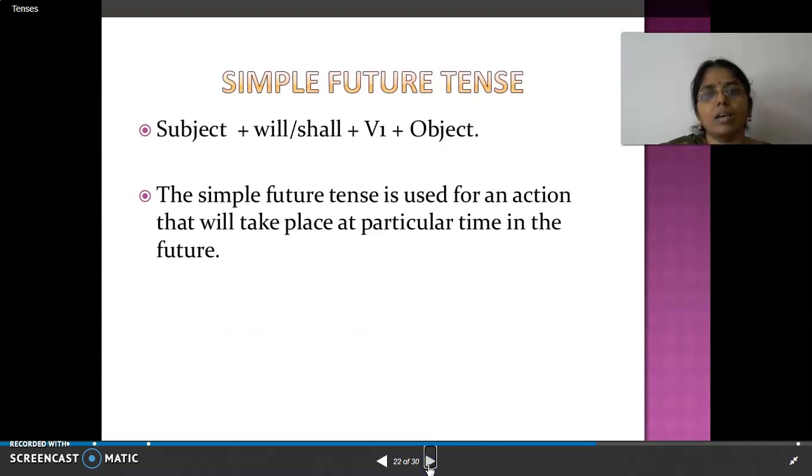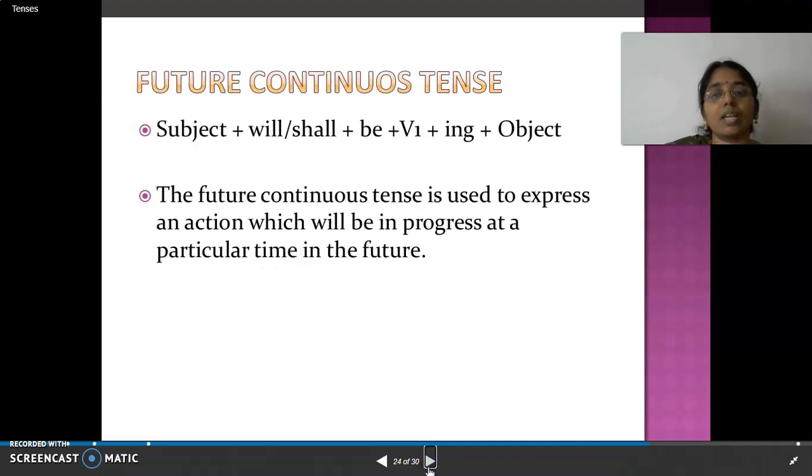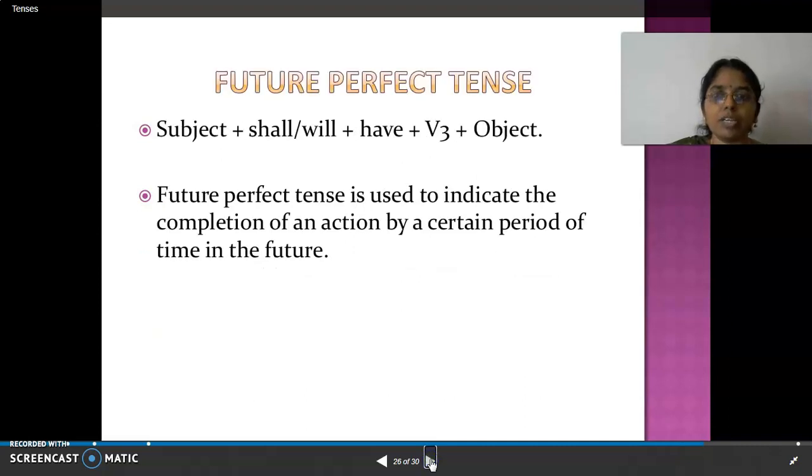Okay. Next is simple future, will and shall. Ravi will play. Ravi will not play. Will Ravi play? Will Ravi not play? Right? For future continuous: subject and will or shall be plus verb plus ing plus object. So this is the continuous tense. I will be playing, I will not be playing. All these examples you can write on your own, dear.